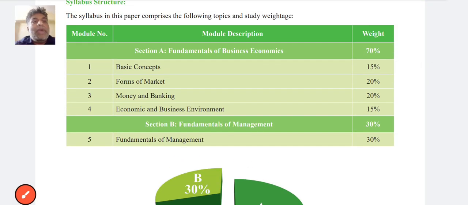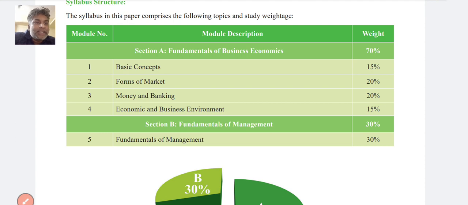So in this module description, the weightage of section A, fundamentals of business, is 70%. If we study the business economics, we can easily get 40 plus percent score in the examinations, and then for fundamentals of management at 30%, we get at least 20%, so we can clear this foundation exam paper. It's all based on MCQs. It is very easy. So let's dive into the topic here.